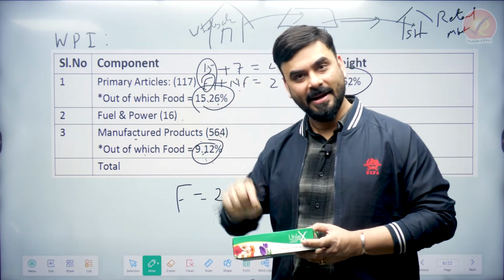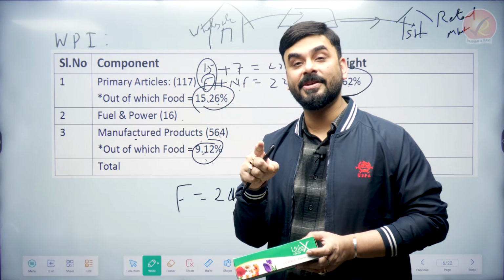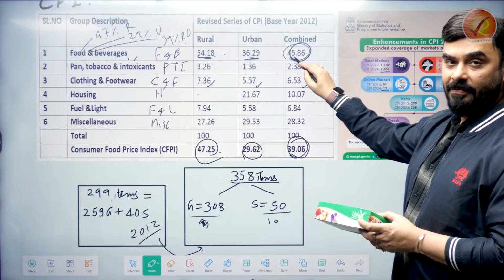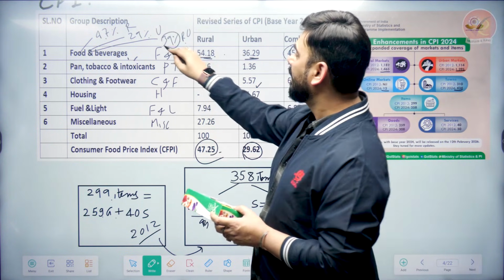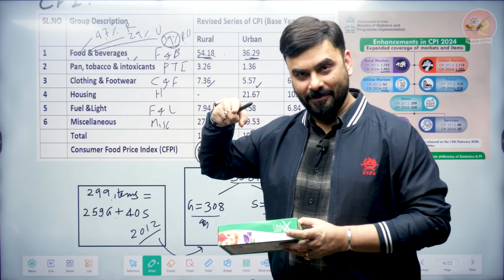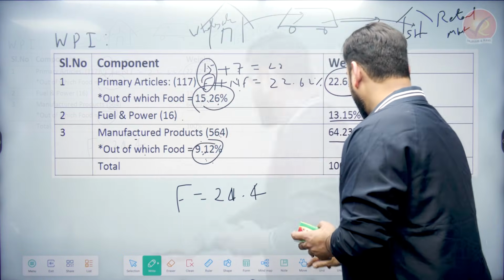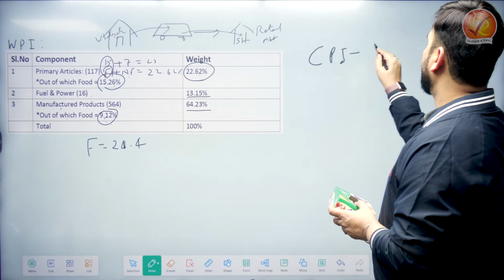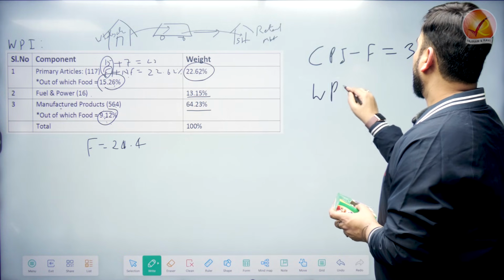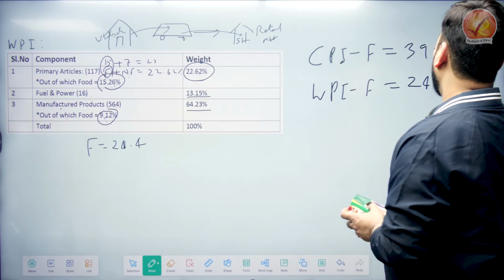And what did we see in CPI? This is CPI combined. The total weight given to food and beverage is 45, but the weight given to only food is 39%, right? And what weight did we give to food in WPI? 24.4. So, we are going to write this. In CPI, food, how much importance did we give? 39%, and in WPI, food, we are giving the importance of 24.4%.